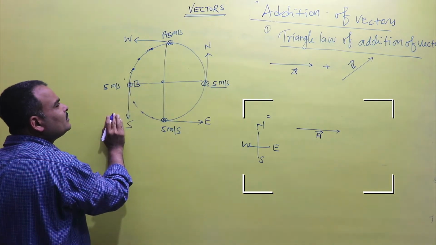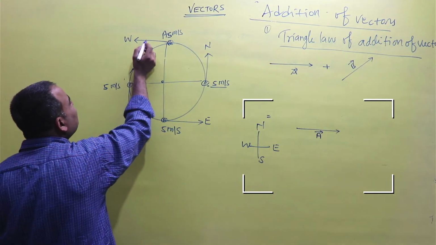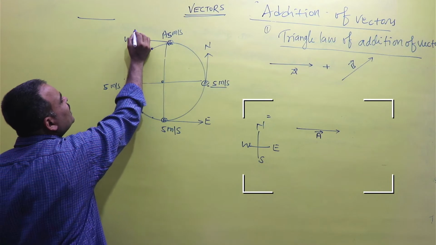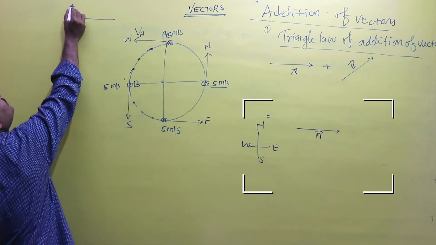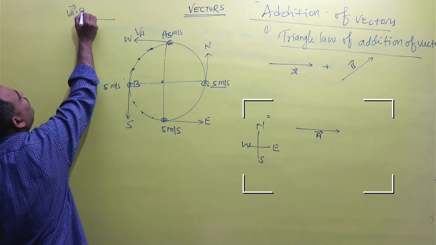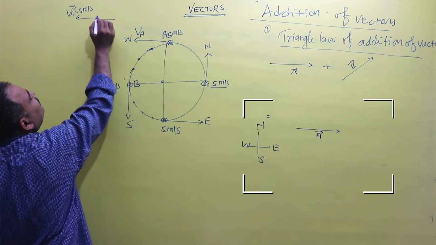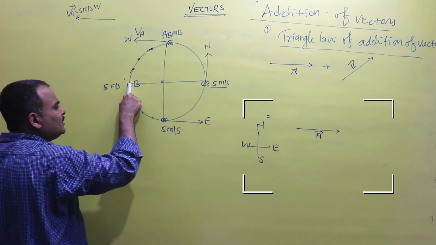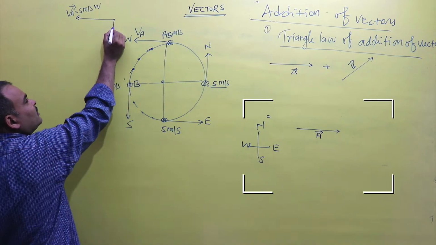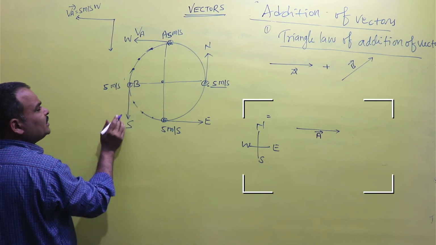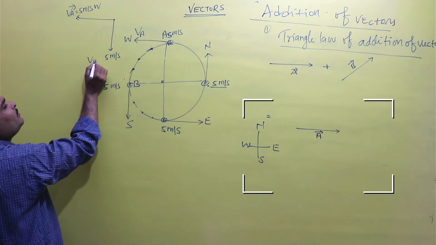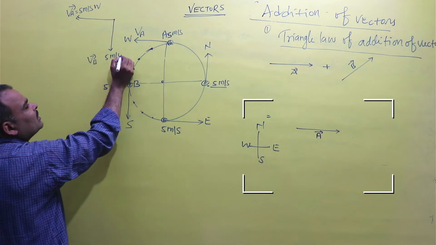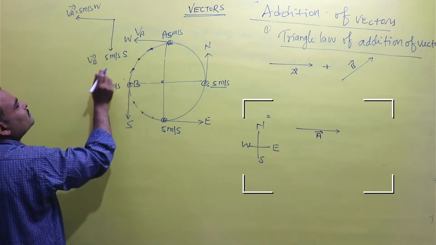You can assume the velocity VA is 5 meters per second westward, and VB is 5 meters per second southward.